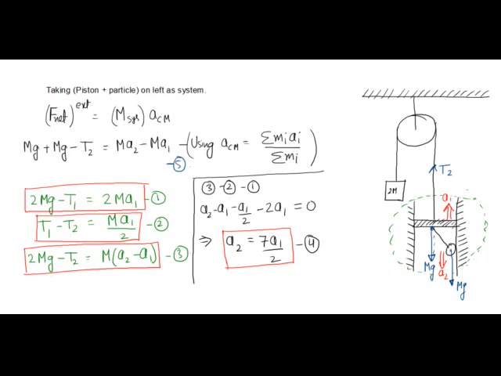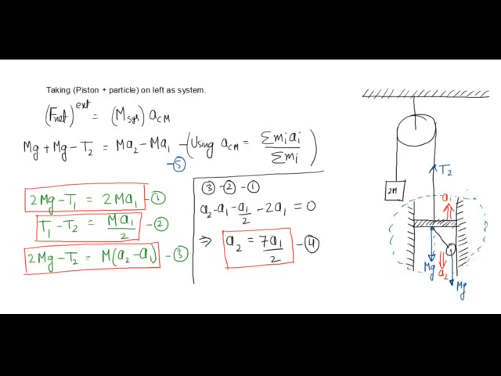So using these three equations, I have found a relationship between the vertical component of acceleration of the particle and the vertical component of acceleration of this piston. A2 is nothing but the vertical component of acceleration of this particle. So I have found that A2 is equal to 7A1 by 2. Now the vertical acceleration of the particle will be some complicated function of theta and time, and similarly the vertical acceleration of this piston will also be some complicated function of theta and time.